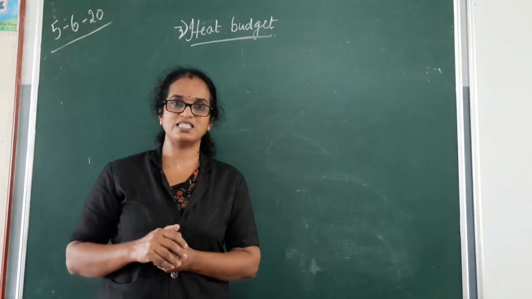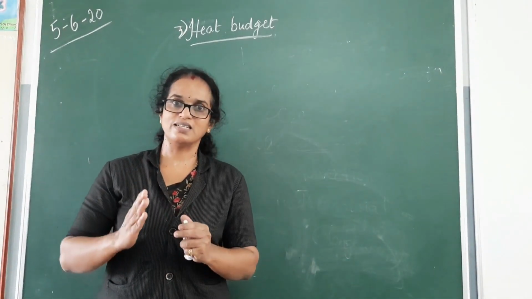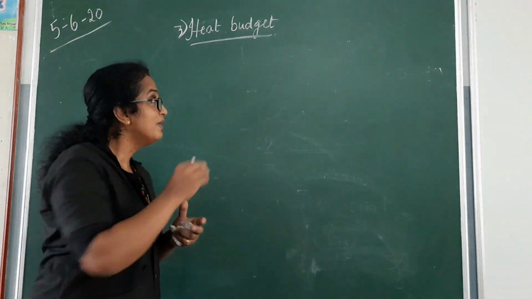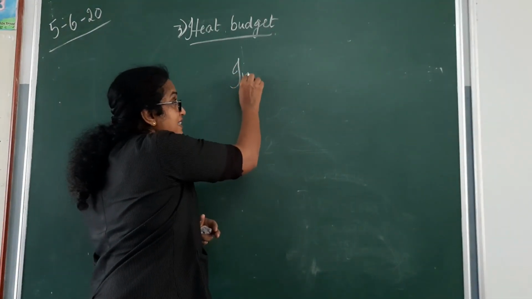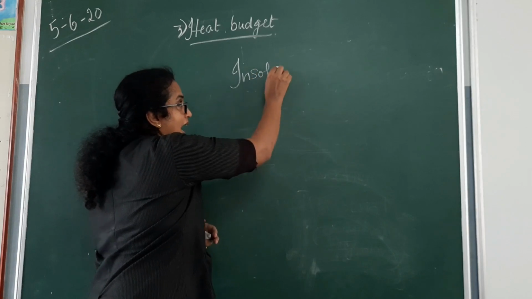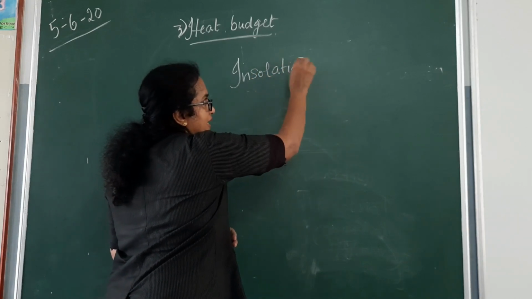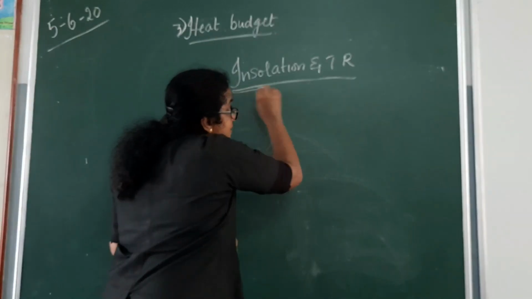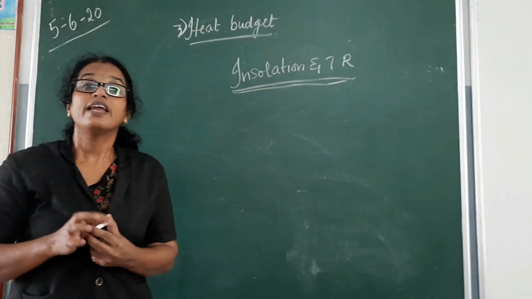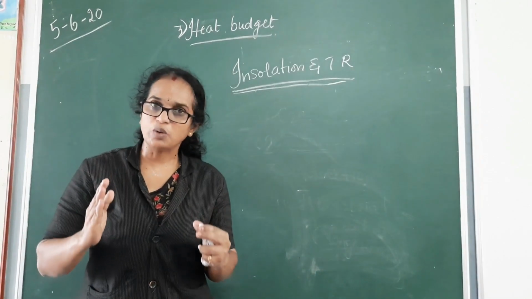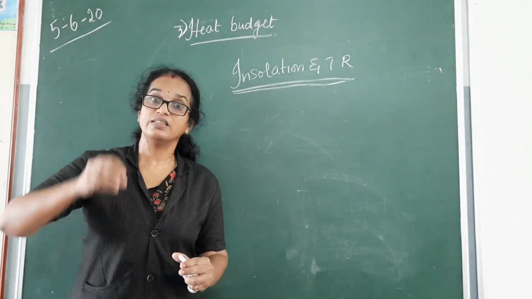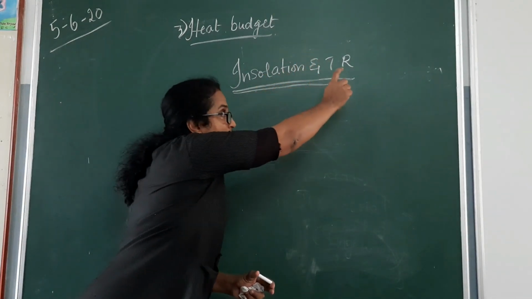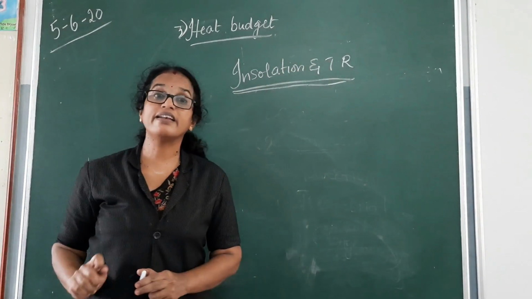What is this budget? There should be a balance between what? The balance between insolation and terrestrial radiation. This process is called as heat budget. There should be a balance between insolation and terrestrial radiation.